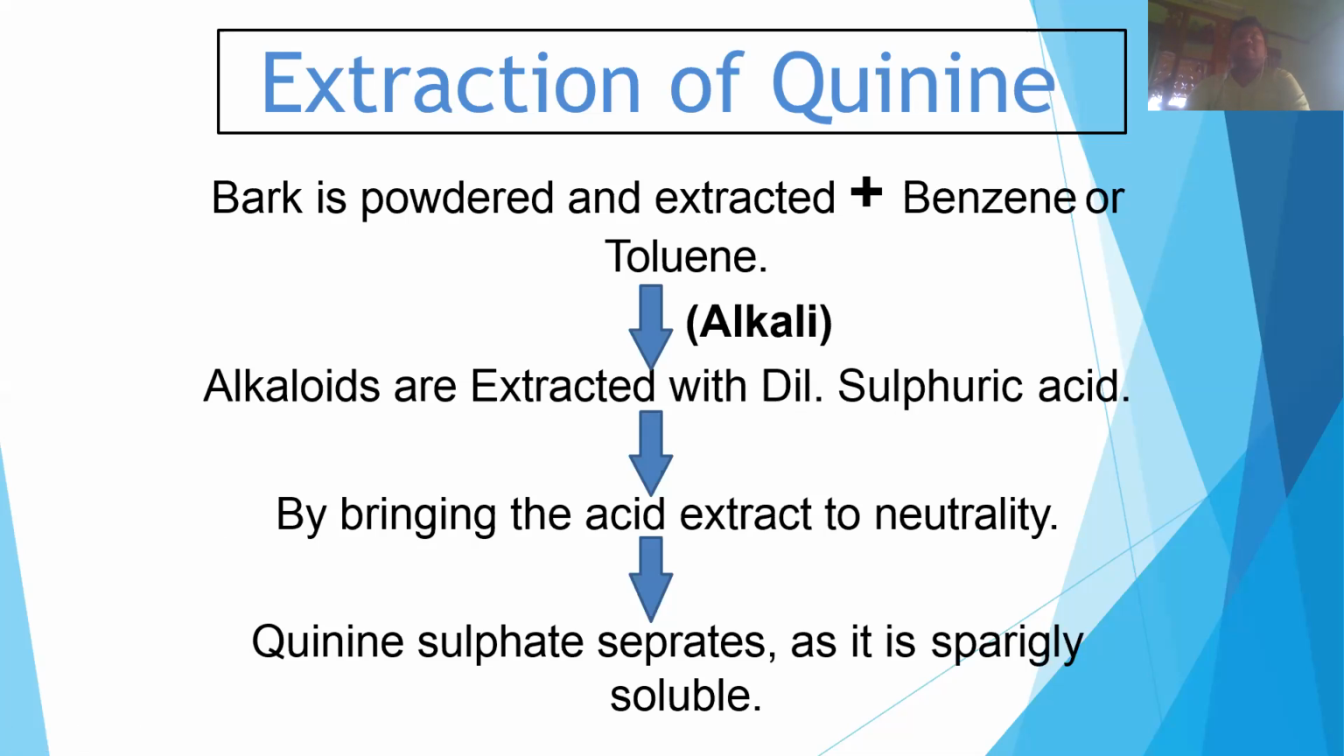First, cinchona bark is transformed into the powder form. Then it is extracted after adding benzene or toluene. Then the solution comes into alkali form. Then quinine alkaloid is extracted by adding dilute sulfuric acid. By adding the acid, the extract comes to the neutral form. Then quinine sulfate separates because it is sparingly soluble in that solvent. That is the extraction procedure of quinine.